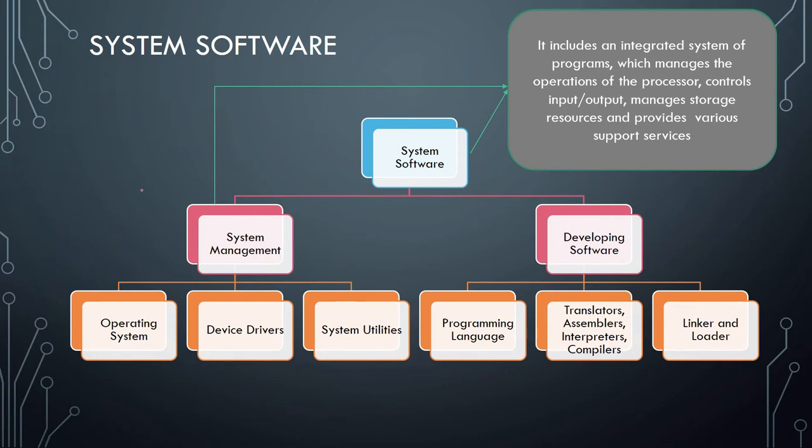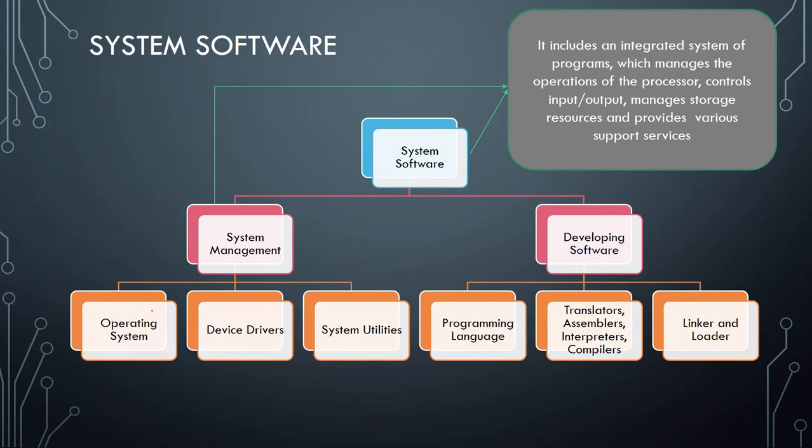Now we can explain it better with the help of an example. First one, the operating system. Operating system is a kind of system management software. What is an operating system? As we all know, it provides the link between the hardware and the user. When we are booting or switching on our laptop or computer, the first thing that we get is the operating system, which works on how to manage the hardware on the system.